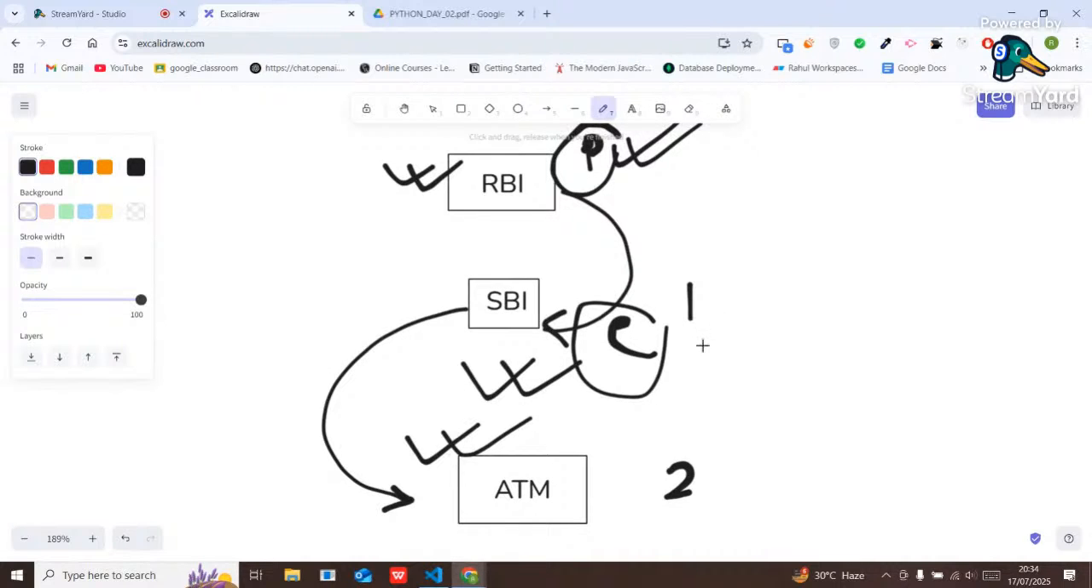Here simply I derive the property from one class to another class, but multiple levels are there. One level is RBI to SBI, and from SBI to ATM is another level. That is called multi-level: the properties are derived from one class to another, and from that class to another child class. Got it, people? Understandable or not? Let me know, guys. Let's see an example.